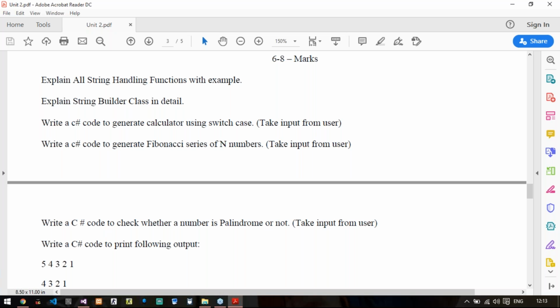The same structure will be followed. Define what it is, then syntax, and then the example.